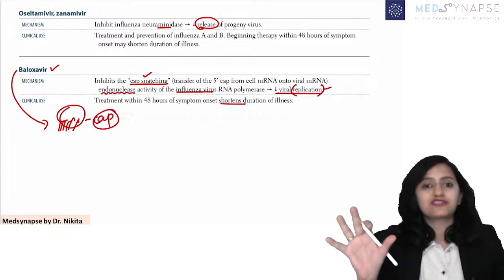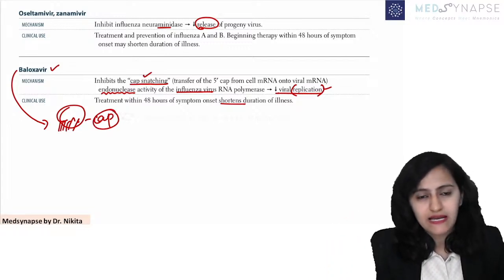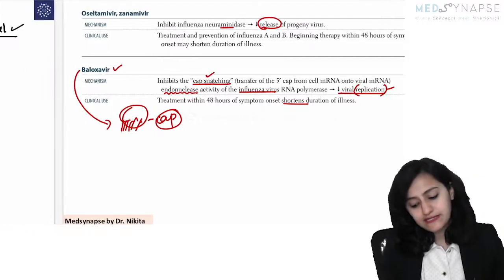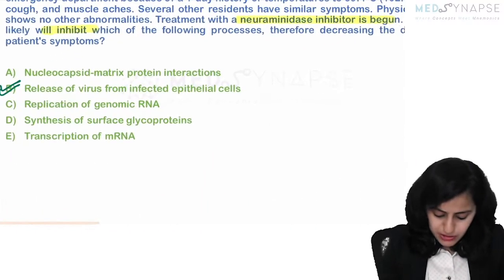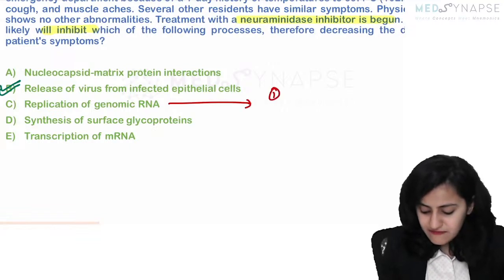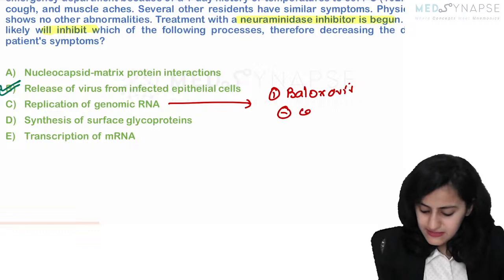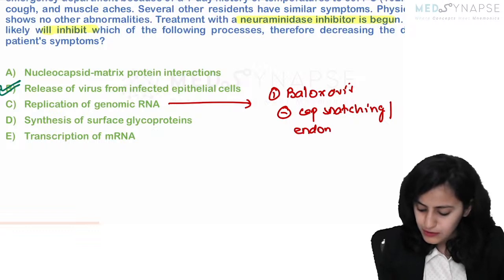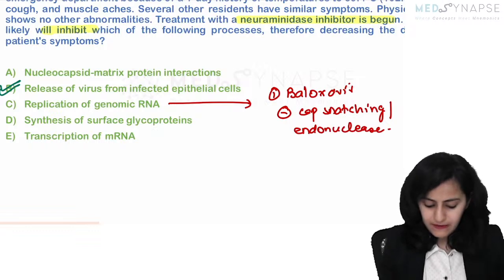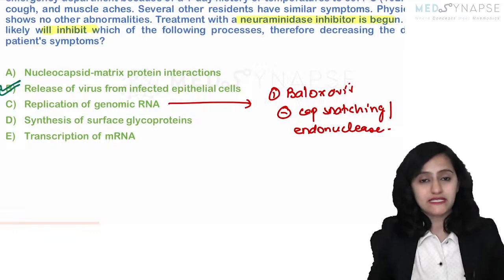So basically its action is on the cap snatching inhibiting activity, that is endonuclease, so it inhibits replication. So the point that I want you to remember is that one replication drug is baloxavir. It inhibits the cap snatching activity of the viral mRNA, that's basically endonuclease activity. Okay, it is endonuclease activity.